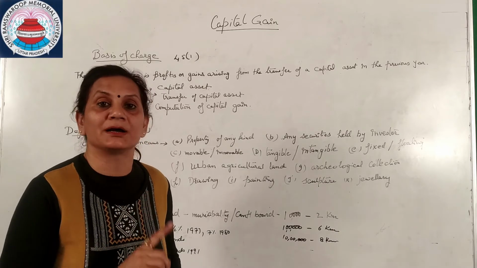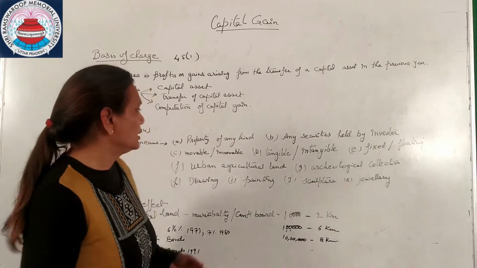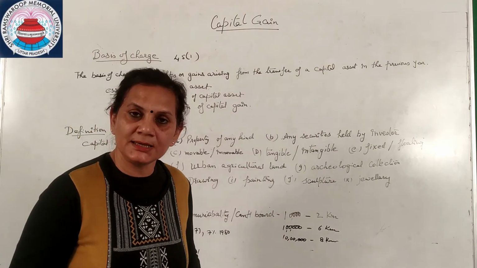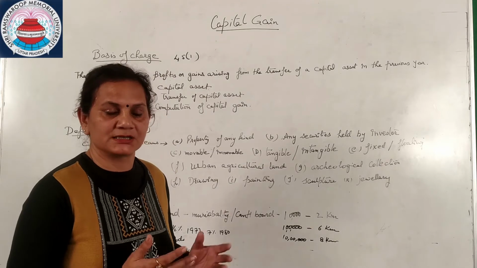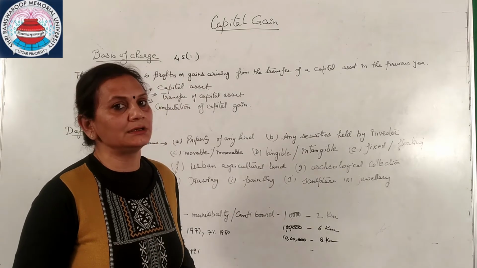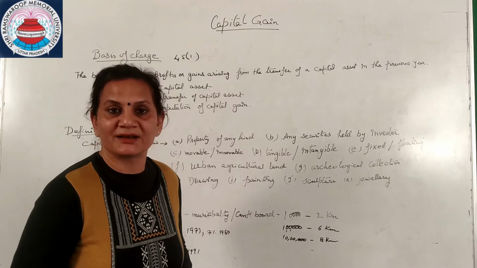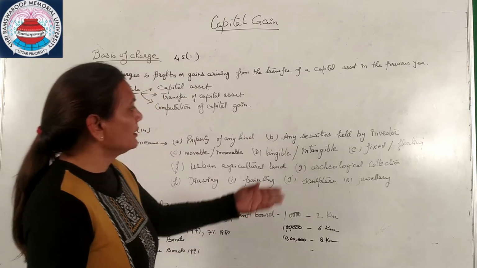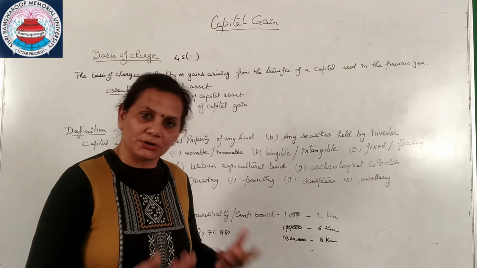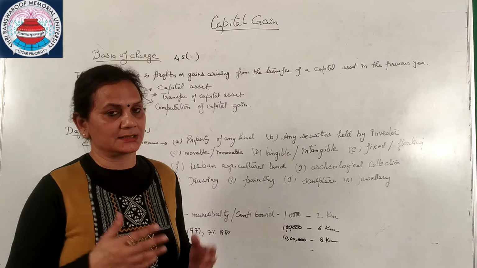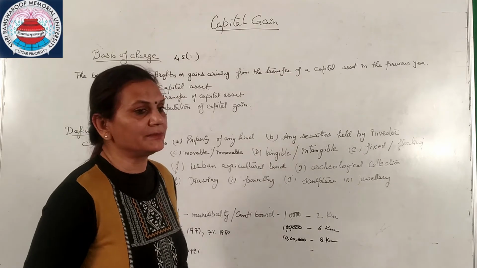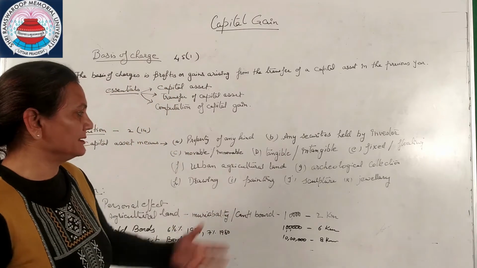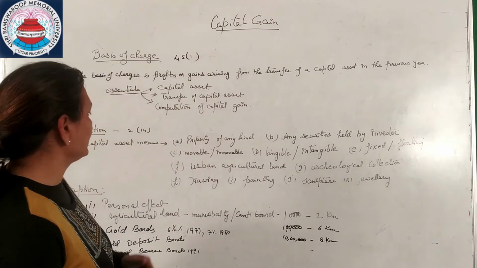Besides, it is not a part of PGBP head. Tangible, intangible. Tangible means anything which you can see and which has some specific feature. Intangible means your goodwill, copyrights, patent, etc. can come in the intangible. Fixed or floating, both. Whether it is fixed, like it is a building, or it is a floating, means anything which can be moved from this place to other place. Anything can come in the capital gain.